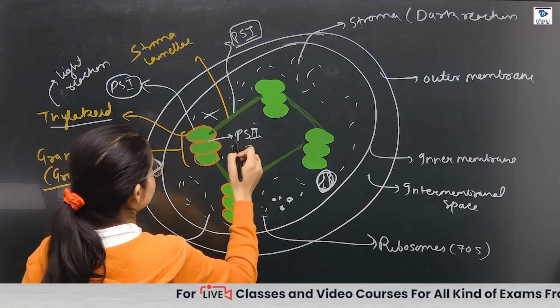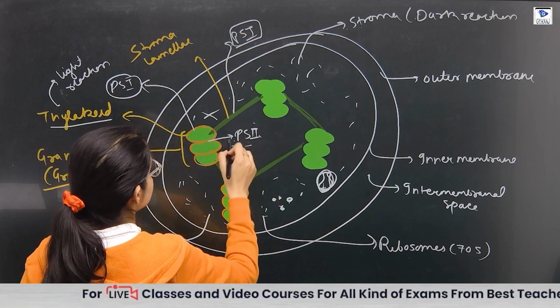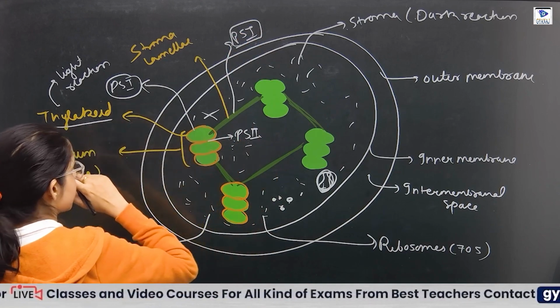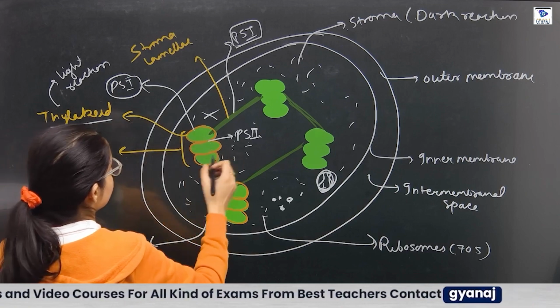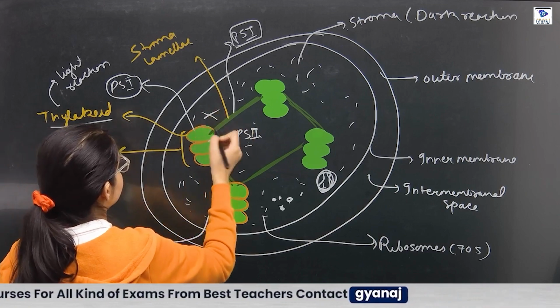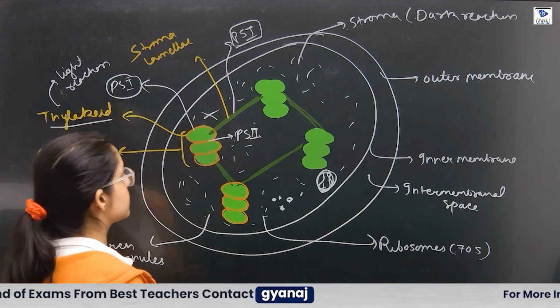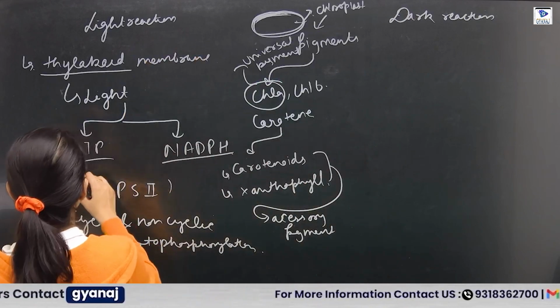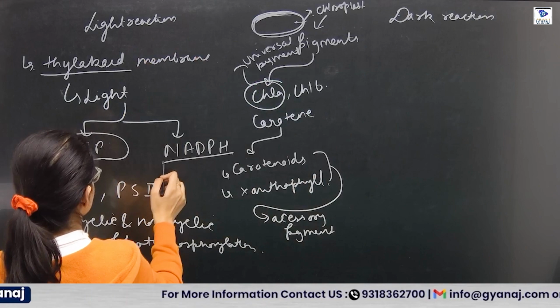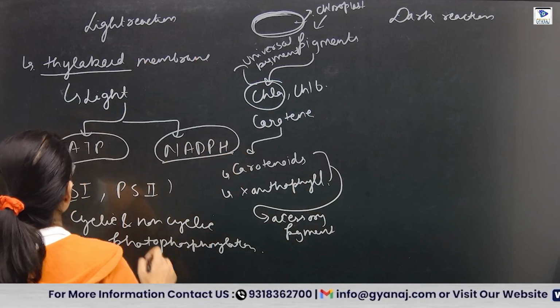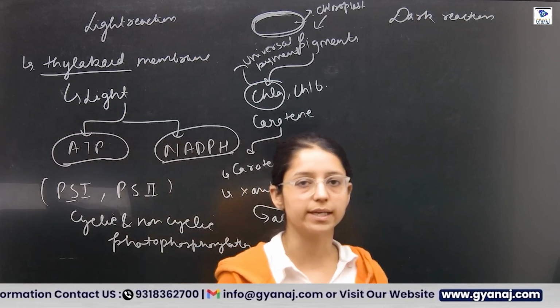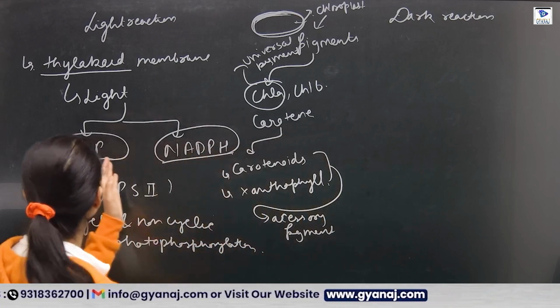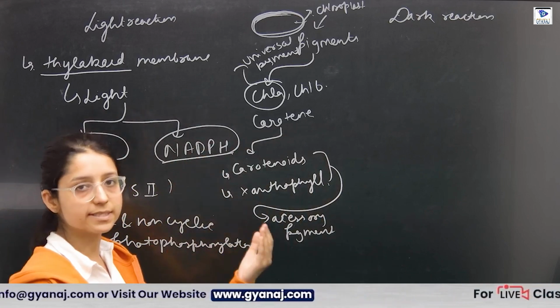And along with photosystem 2, what else is present here? NADPH reductase enzyme is also present. Okay. So after the continuation of the photosystem, जब हमारा photosystem 1 और photosystem 2 चलेगा, उसके बाद हमारे पास क्या बनेगी, ATP और NADPH जनरेट होगा.